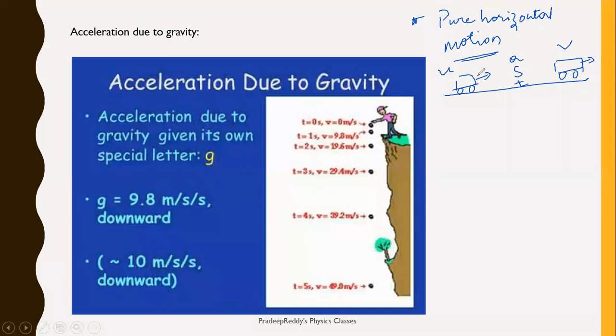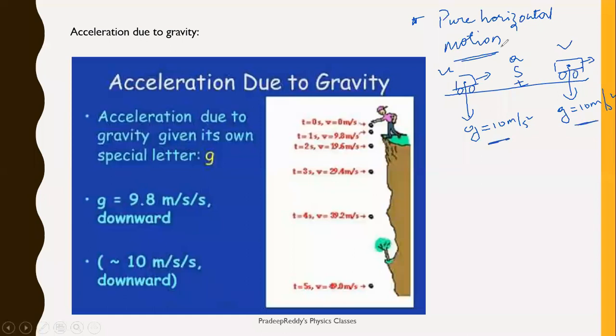And when we deal with pure horizontal motion, at this particular point, whatever downward acceleration is there, that acceleration is called as acceleration due to gravity. That acceleration is g. It is fixed, which is 10 meter per second square. Similarly, when it is moving on the same horizontal plane, at this point also g value is the same, 10 meter per second square.